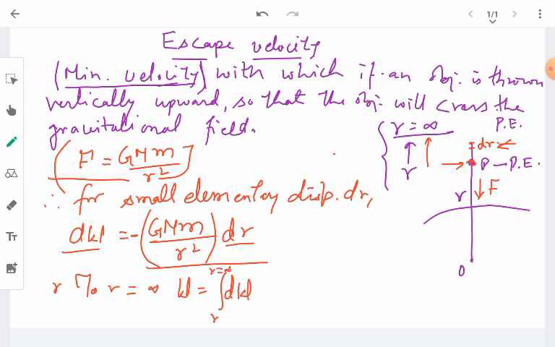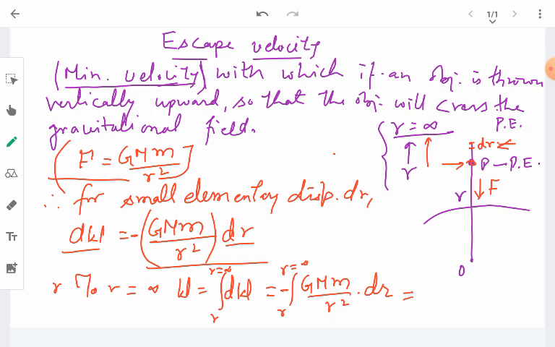We have already calculated all these in the reverse integration method, because the limits are just reversed. So I am just writing the expression here. Work done will come out to be the integral of G M m upon r square into dr, as r goes from value r up to infinity, with a minus sign, of course.